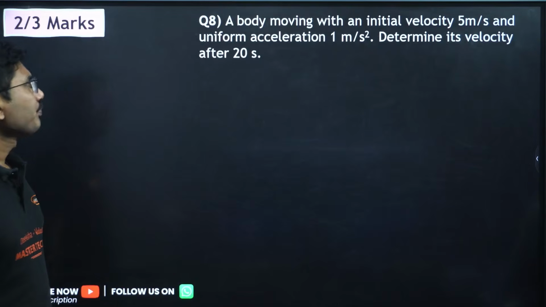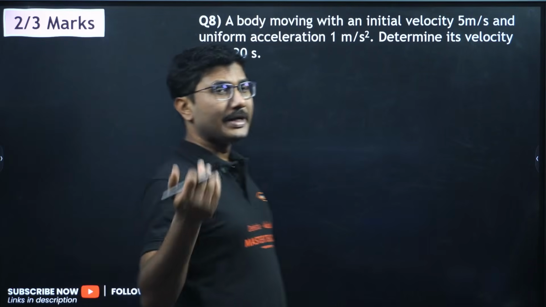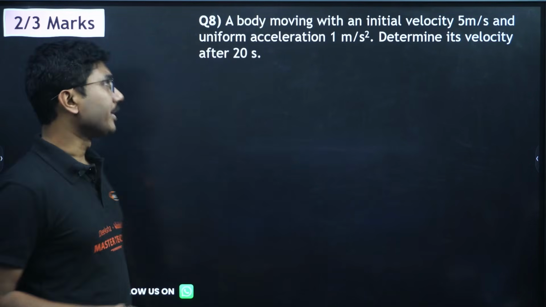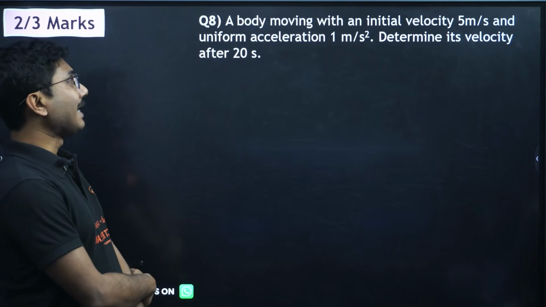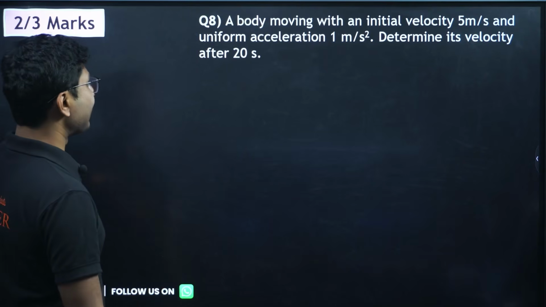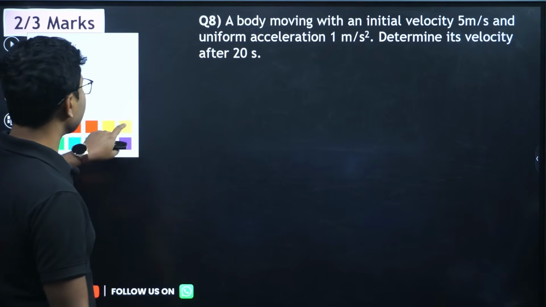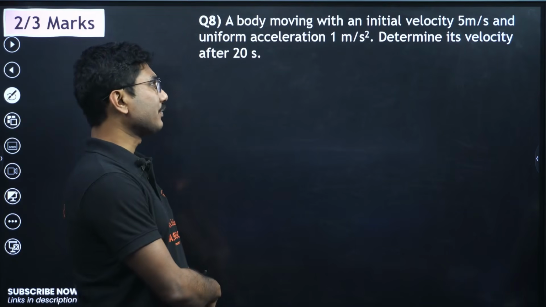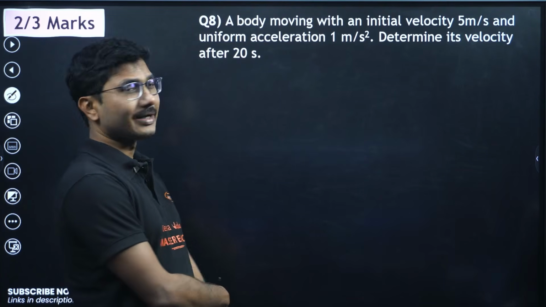Now let's move on. You will get the PDF from our WhatsApp channel, so don't forget to join. A body moving with an initial velocity of 5 meter per second and uniform acceleration of 1 meter per second square, determine its velocity after 20 seconds.